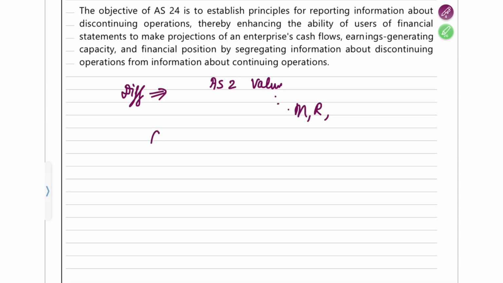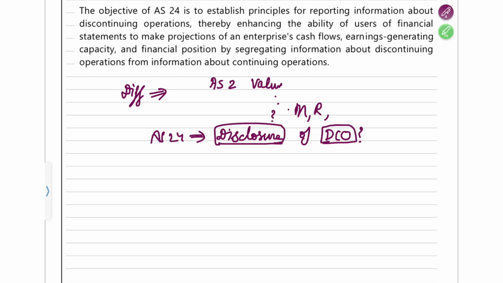This standard AS24 is going to particularly teach you how to do the disclosure about a particular event. AS24 teaches you how to disclose discontinuing operations. In this standard you have to learn two things: what is discontinuing operations, and what you have to disclose about it. If you learn these two things, your standard will be complete. Where do we learn measurement, recognition, etc.? That you will learn in different standards. Only the disclosure part, how you have to disclose this event in the financial statements, you will learn in AS24.